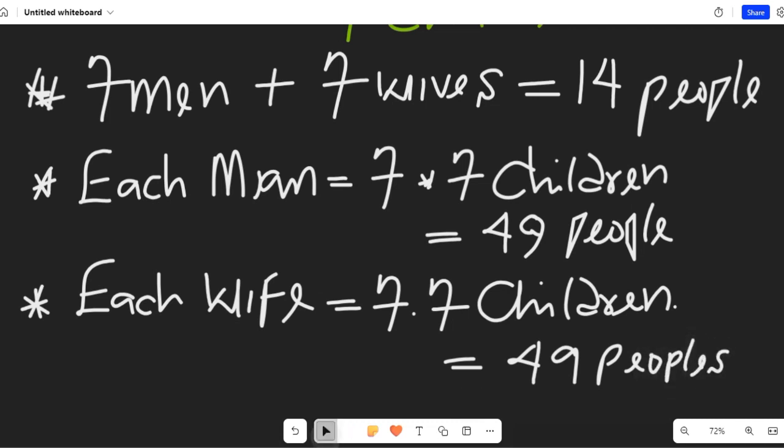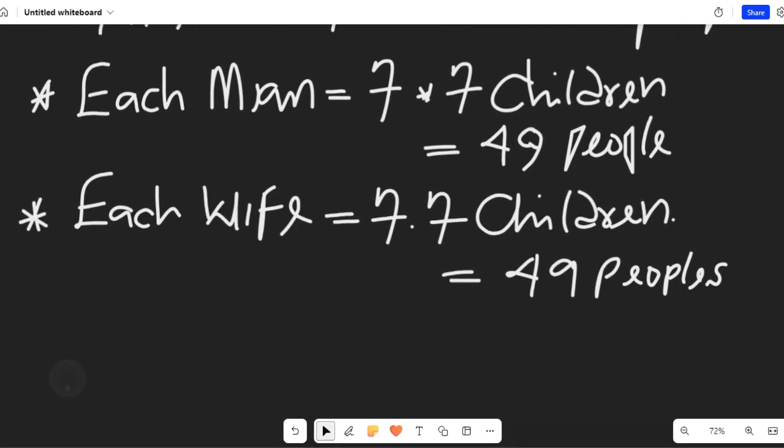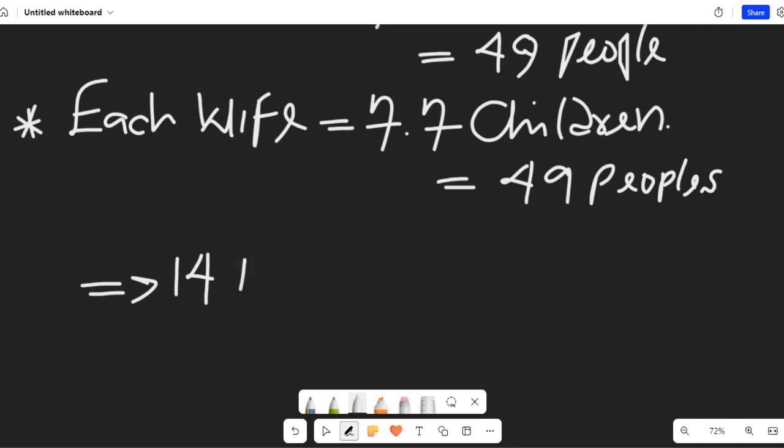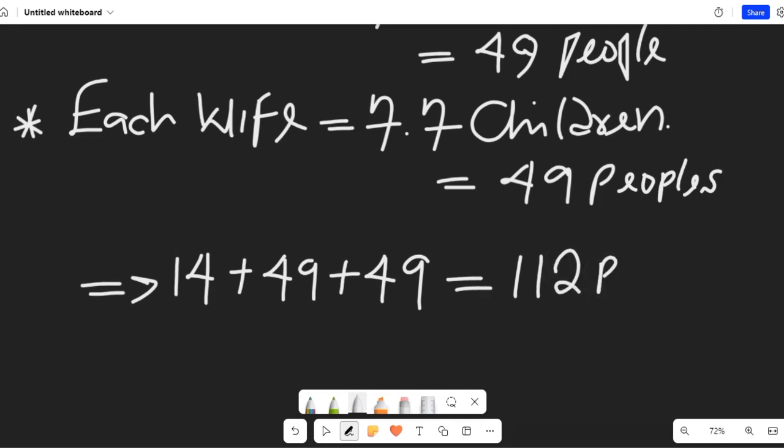So we have 14, we have 49, and we also have 49. We're going to add 14 people plus 49 plus another 49, and the result becomes 112 people.